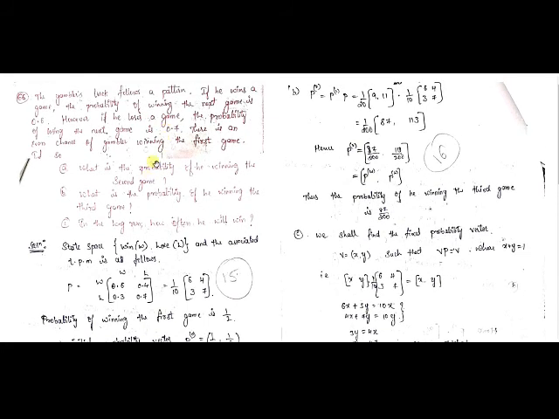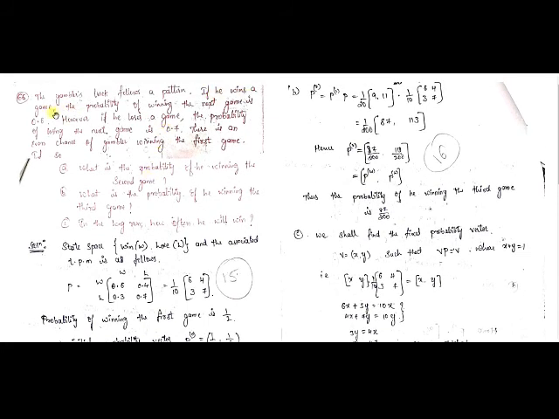This TPM is nothing but the transition probability matrix, or the stochastic matrix, or the transition matrix, given by P is equal to, here W and L, whatever we have denoted according to the problem. We write them row-wise and column-wise, constructing this matrix, and the elements will be written according to the given data. Now let us see the data.